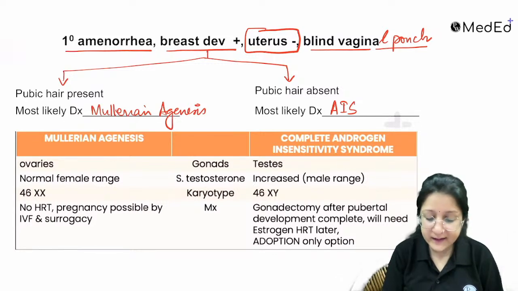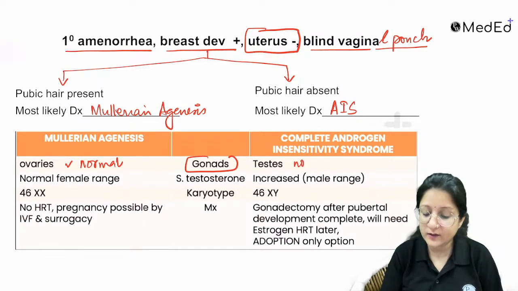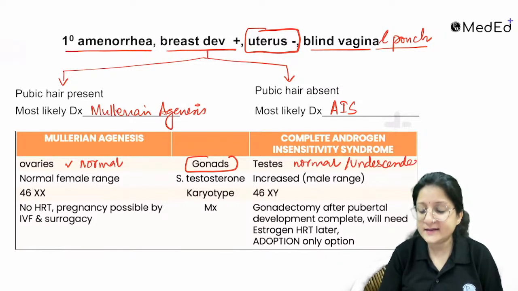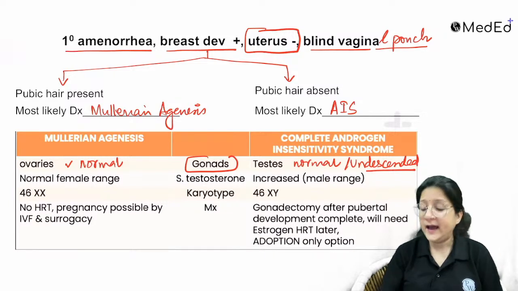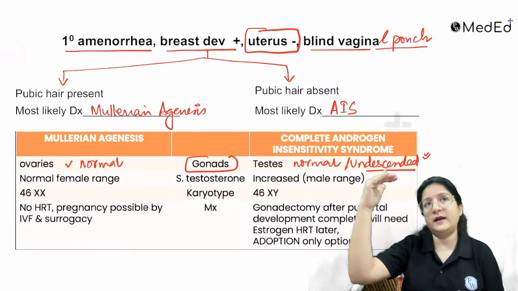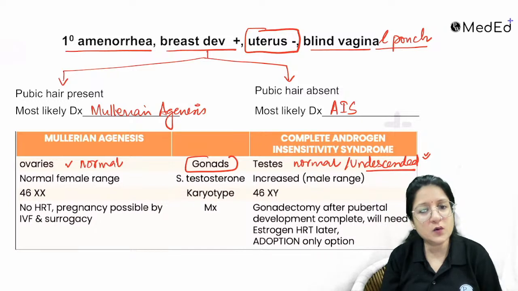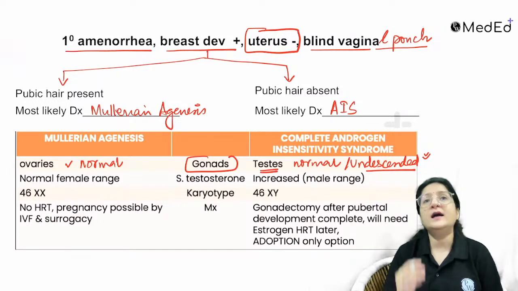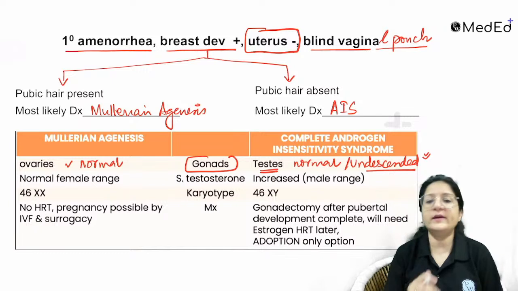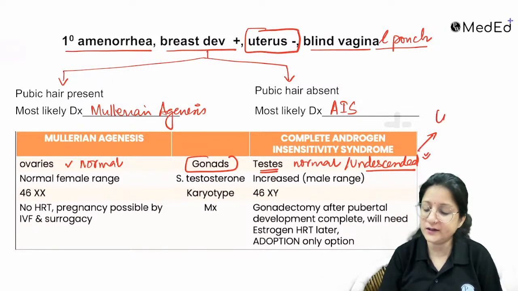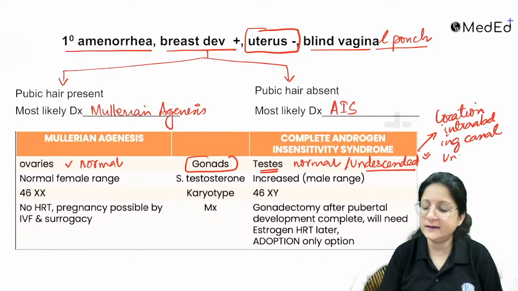And remember here that in Mullerian agenesis, the gonads are normal ovaries, and in complete androgen insensitivity, the gonads are normal testes. Okay, but these are undescended testes, so they could be anywhere. They could be intra-abdominal, they could be in the inguinal canal, they could also be underneath the labia.